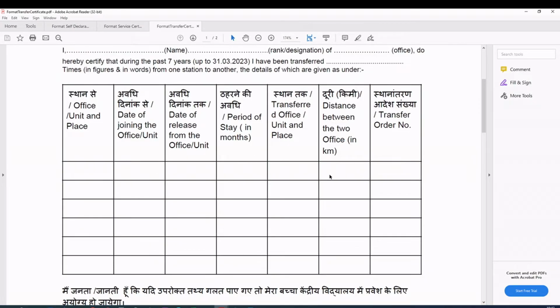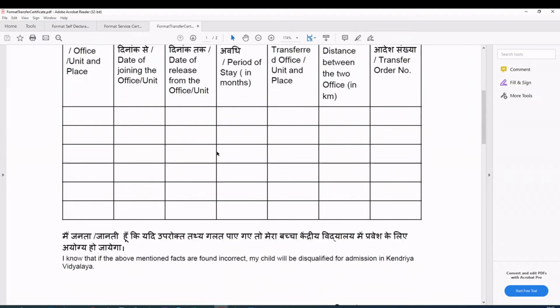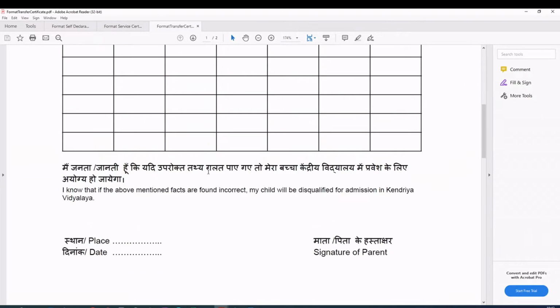I think they are not considering a distance less than 300 kilometers or so. Within city premises or the district area, they are not considering that as a transfer. They need a transfer beyond a certain criteria, I guess more than 300 kilometers, where it makes you do a relocation.